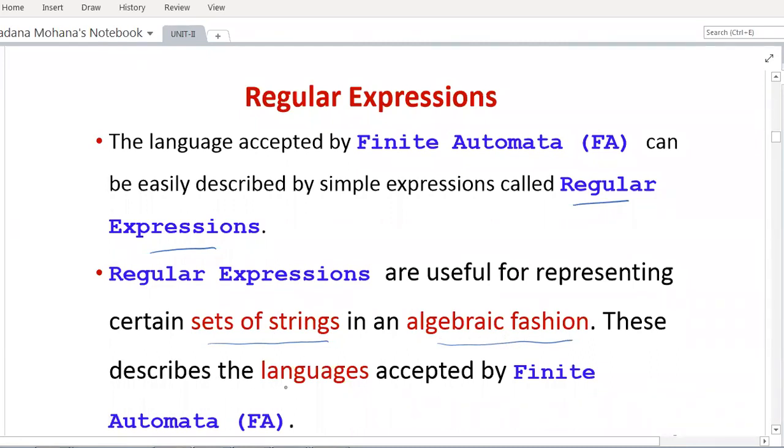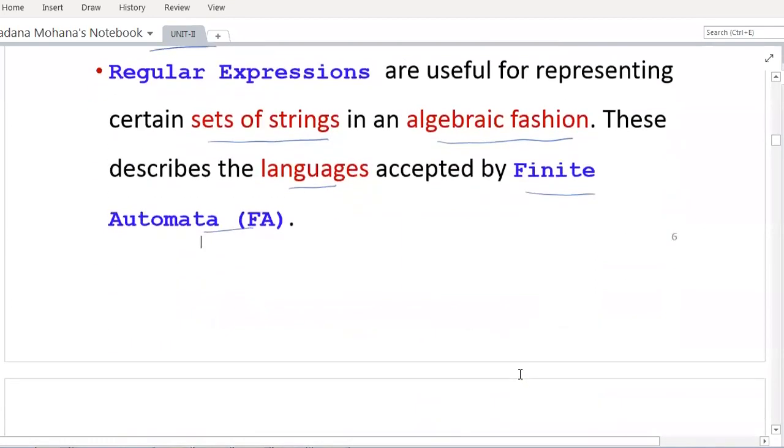These describe the languages accepted by finite automata.